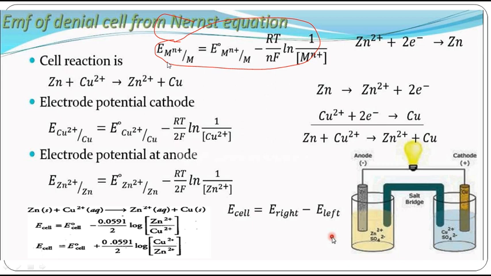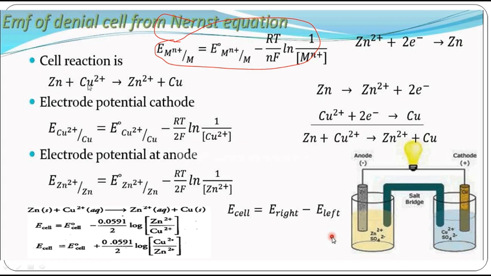If you have a cathode and anode, you use this Nernst equation. Standard conditions give you E naught cell. Under normal conditions, where the temperature is not 298 Kelvin and more electrons are involved, the Nernst equation is more precise.